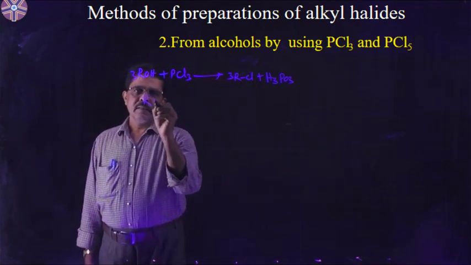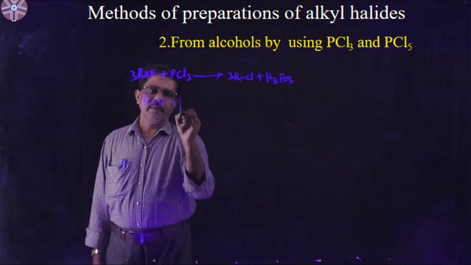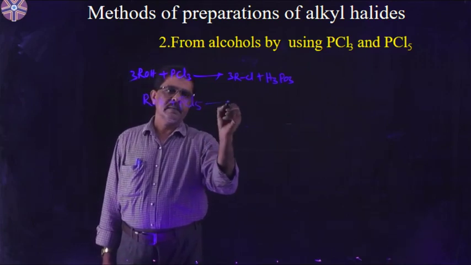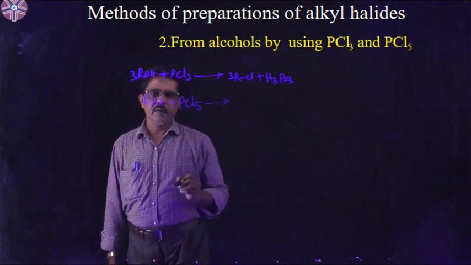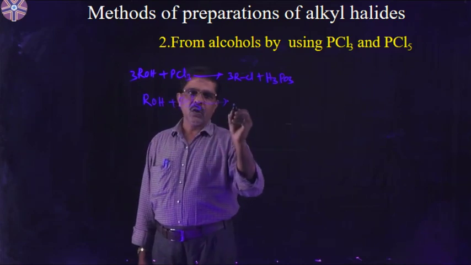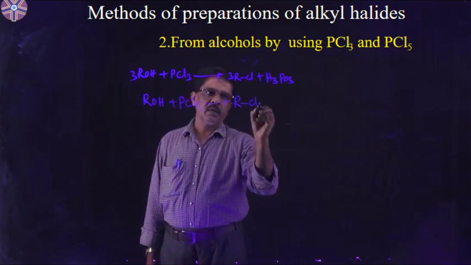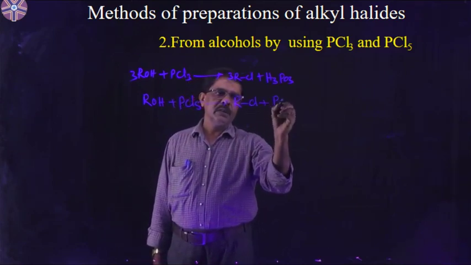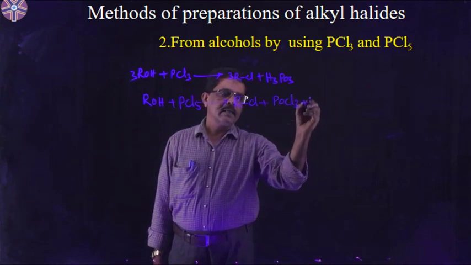Taking the other reagent, PCl5. PCl5 is phosphorus pentachloride. It reacts with the alcohol and gives alkyl chloride, POCl3 and HCl.